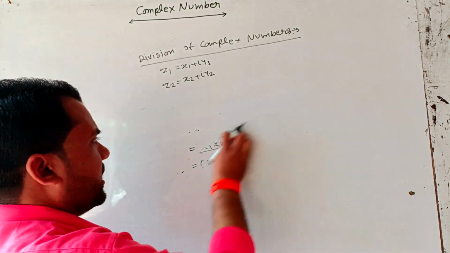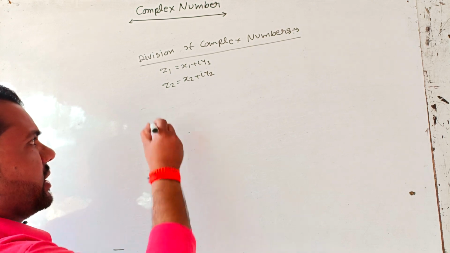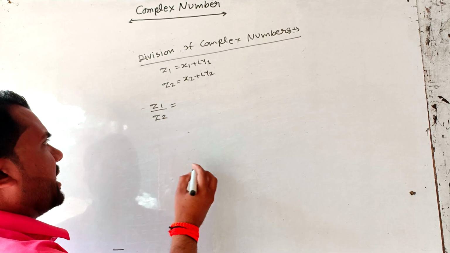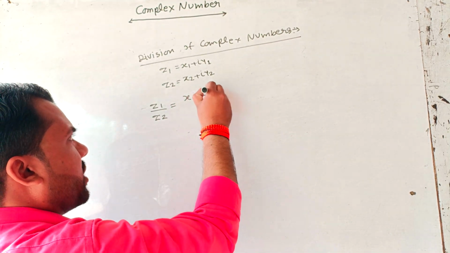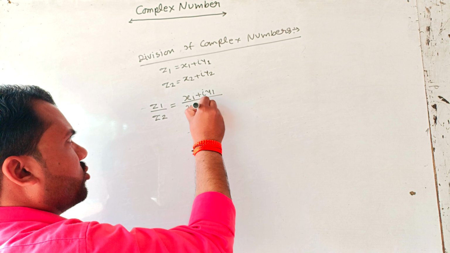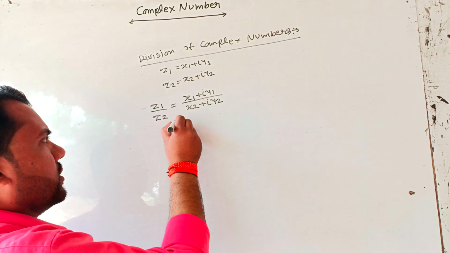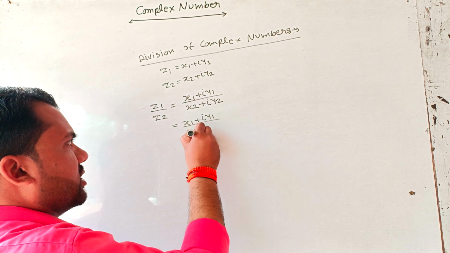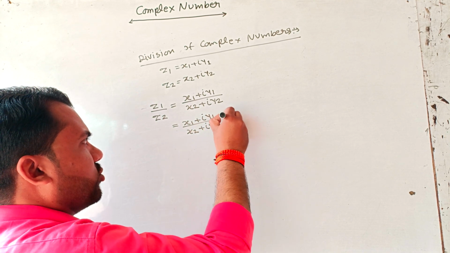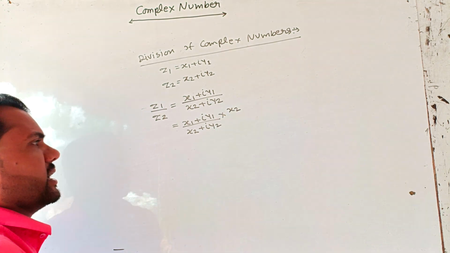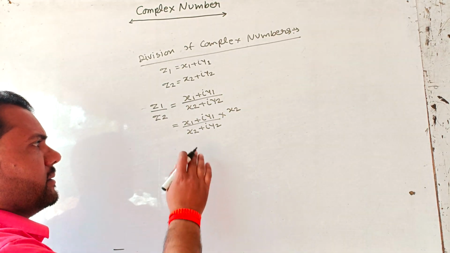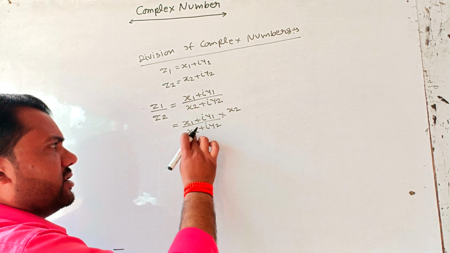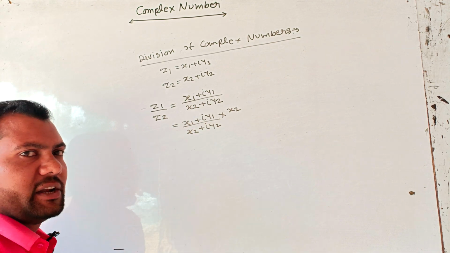When we take z1 upon z2, that is division of complex numbers, then we can write x1 plus iy1 upon x2 plus iy2.